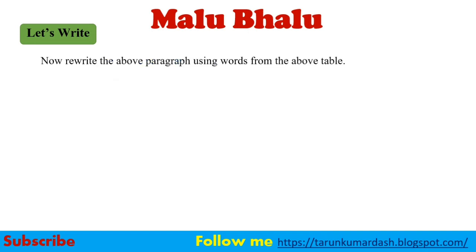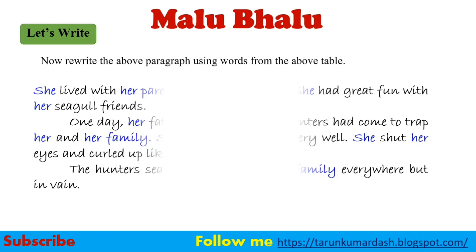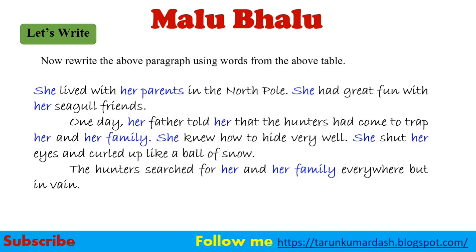Next, now rewrite the above paragraph using words from the above table. Now we have to use words from the table, and we have to rewrite the paragraph. That paragraph, that is Malu. So instead of writing Malu, we can write she. She lived with her parents, not Malu's parents, in the North Pole.